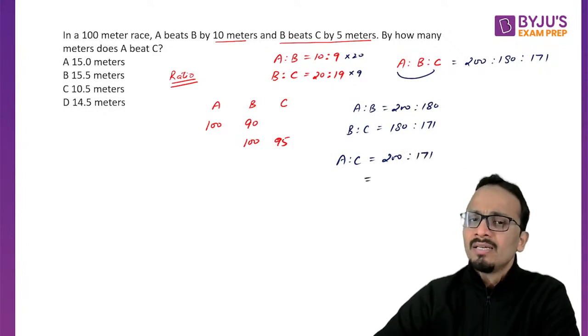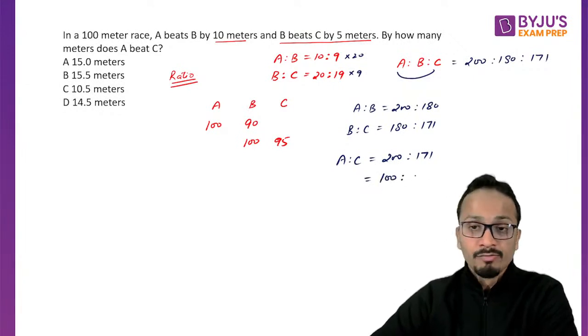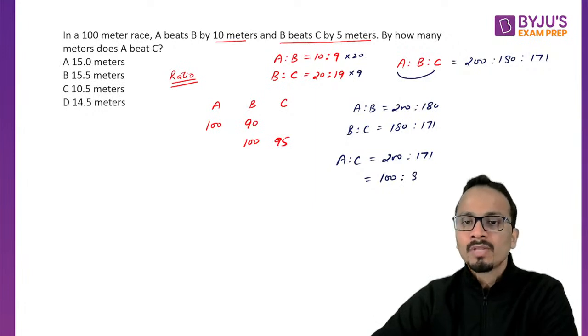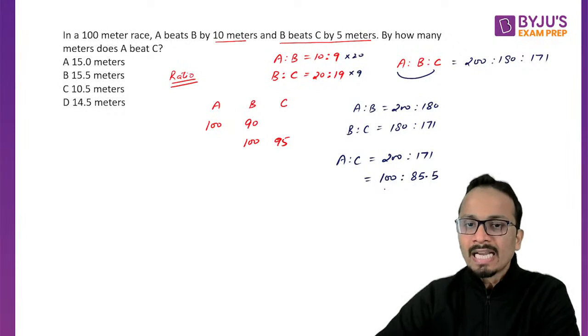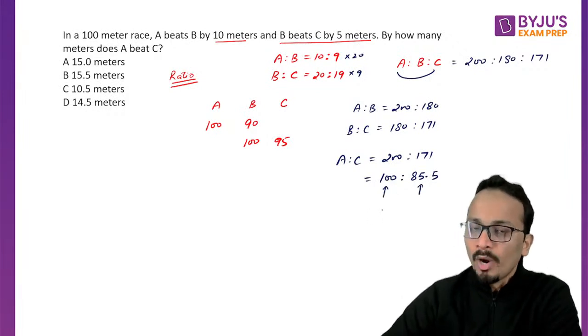Or if I divide both these values by 2, it will come out to be 100 is to, carefully, 85.5. So I can say that if A covers 100, then C will cover 85.5.